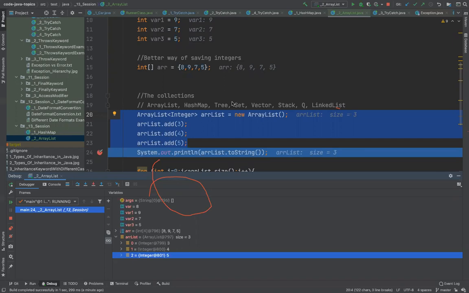But when I talked about overloading and overriding, this is an example. Overriding is not really the example of it, but when you create an object and store the value of that object in the parent object, then that becomes an example of runtime polymorphism, which we'll talk about when we talk about Selenium. But a simple example of polymorphism is overloading. That means the same method name but can do different things.